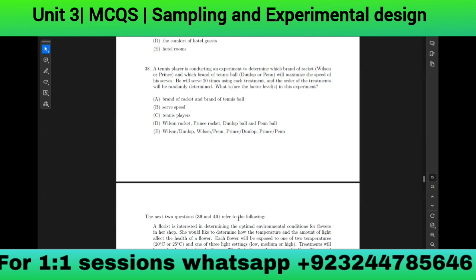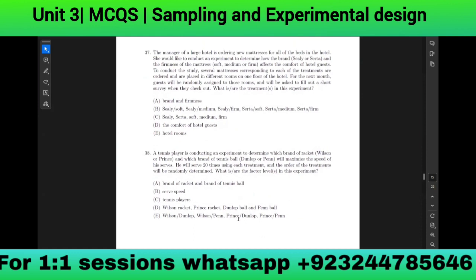Okay, come to the last one again, 37. So basically treatment and factor level don't have anything much different in them. The factor is a thing that you understand. We're talking about what are the factors. Like here it is Dunlop and Penn and Wilson and Prince. And here it is Celia or Certa and soft, medium, and firm. That's factor. What are the treatments in this experiment means the same thing, what are they using in this experiment basically? So this is the same thing they are asking. Even if they ask the word factor here, we will answer the same thing.